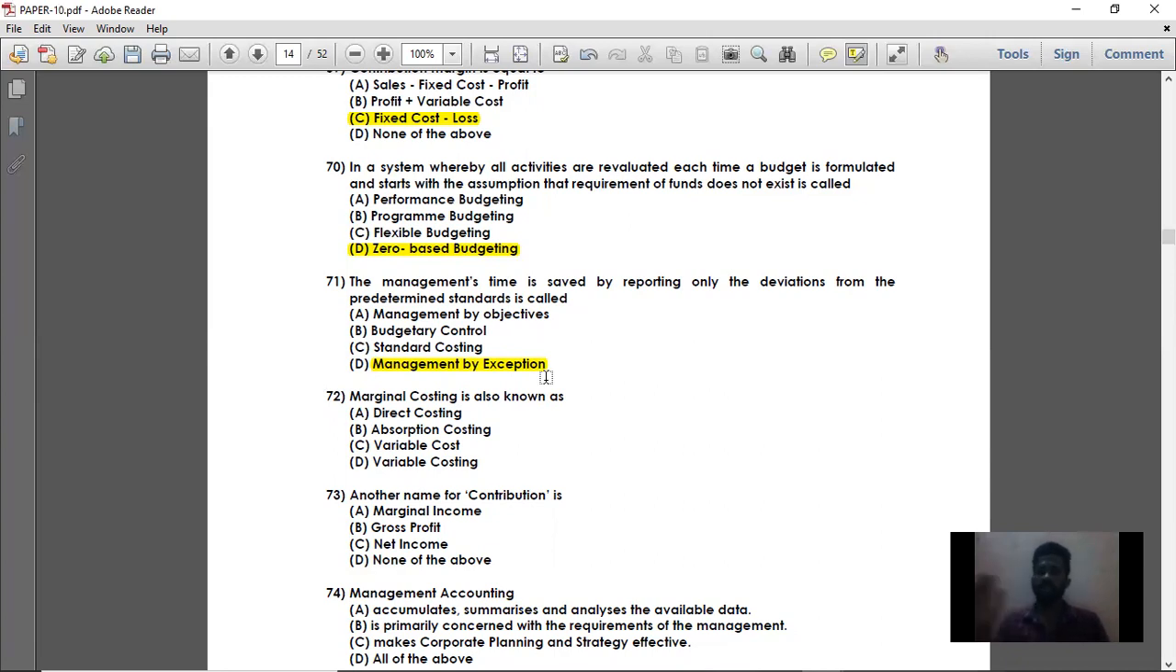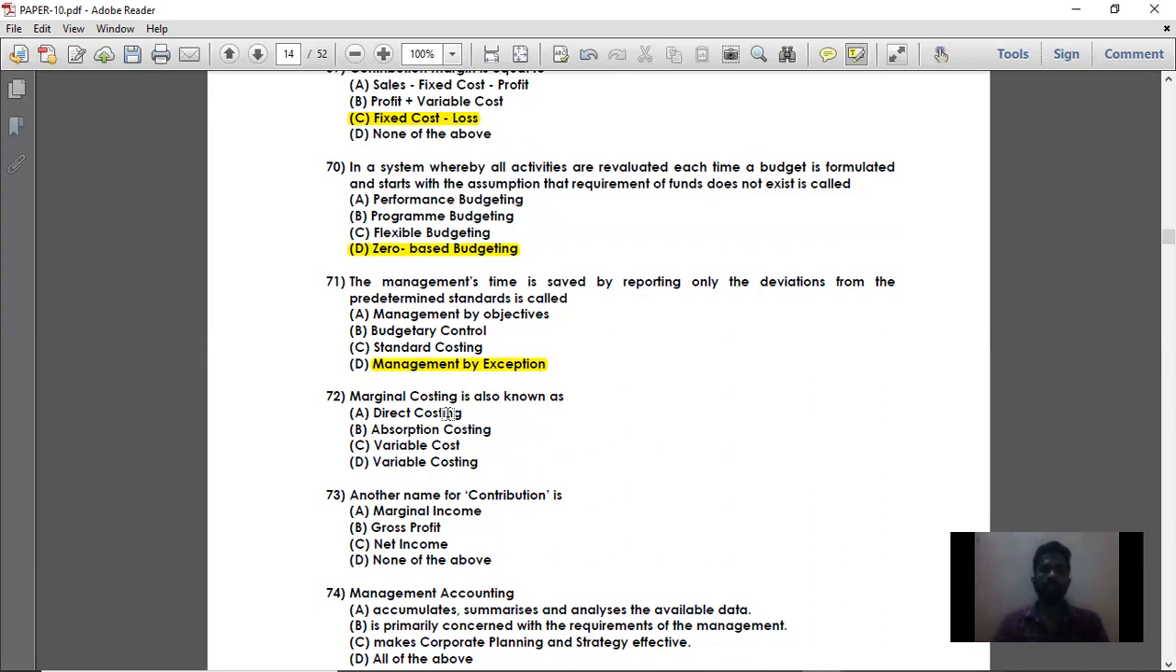Suppose at the end of the year, actual cost is 20,000. At the beginning of the year, standard cost was only 15,000. So the deviation is 5,000 rupees. Reporting only this deviation of 5,000 rupees is called management by exception. So that is question number 71.